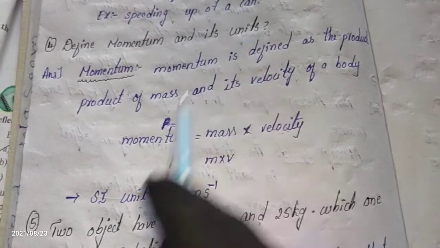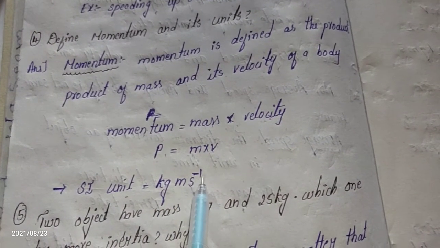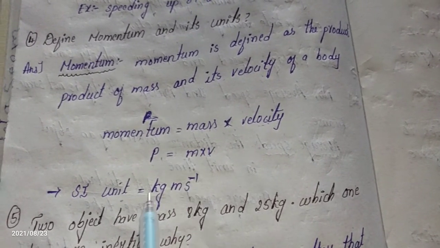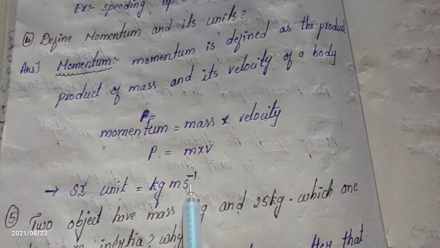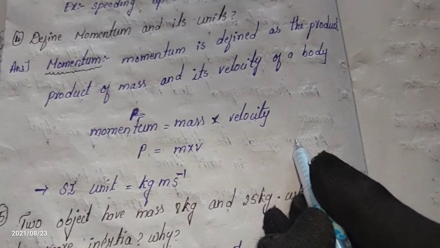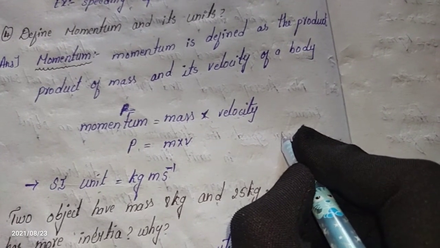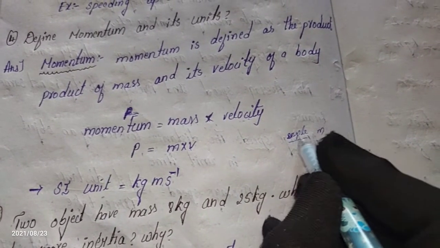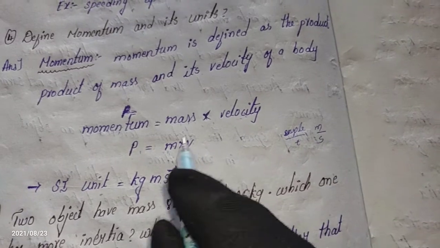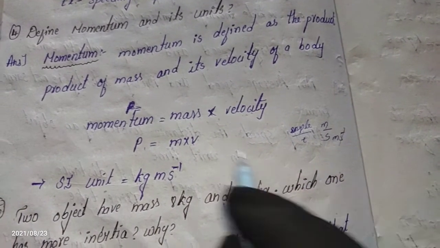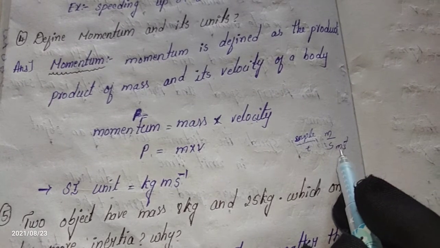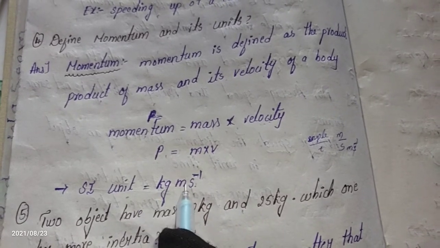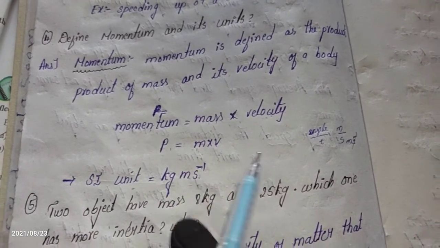We have to write the units. The SI unit of momentum is kilogram meter per second. The kilogram means the mass is measured in kg. For velocity, the formula is displacement by time. Displacement is measured in meters and time in seconds, so velocity is meter per second. So the total unit of momentum is kg meter per second.